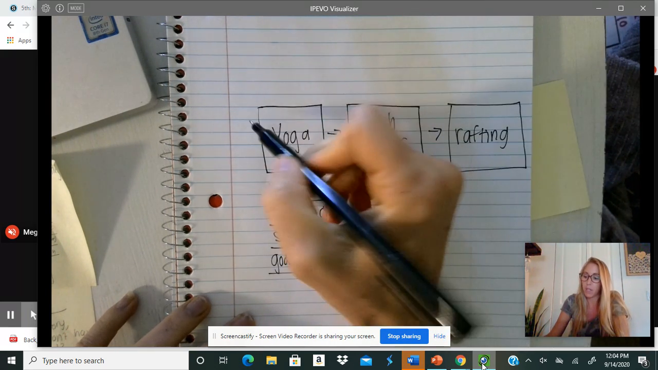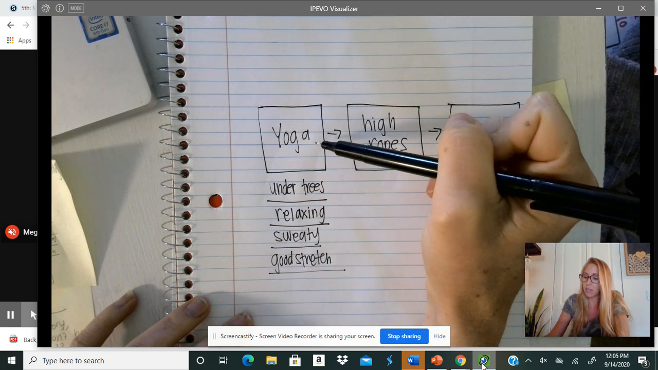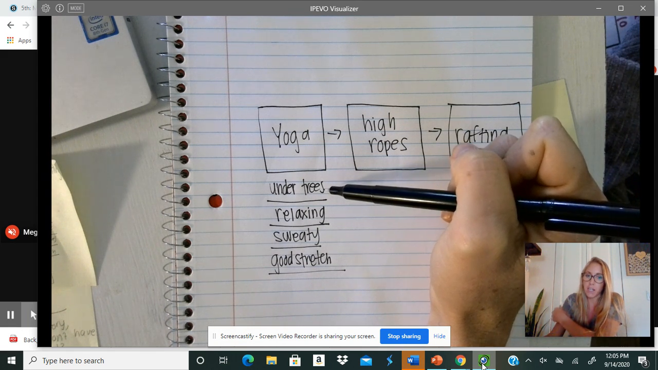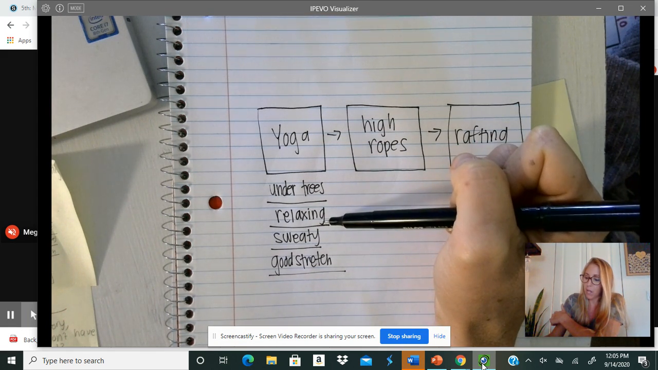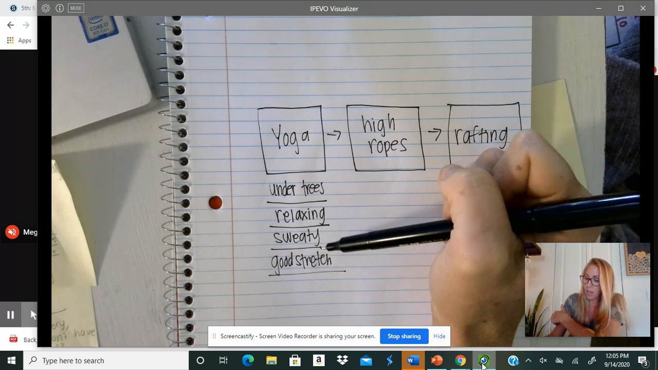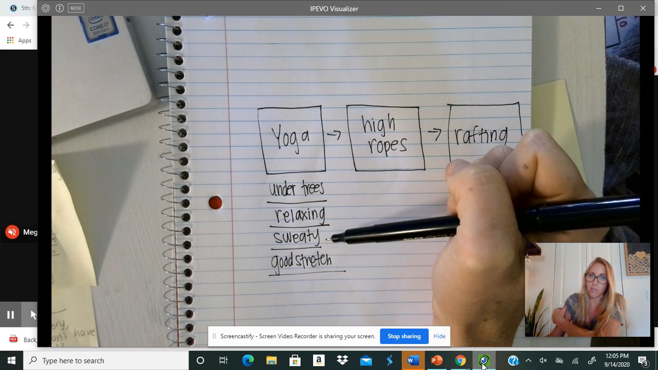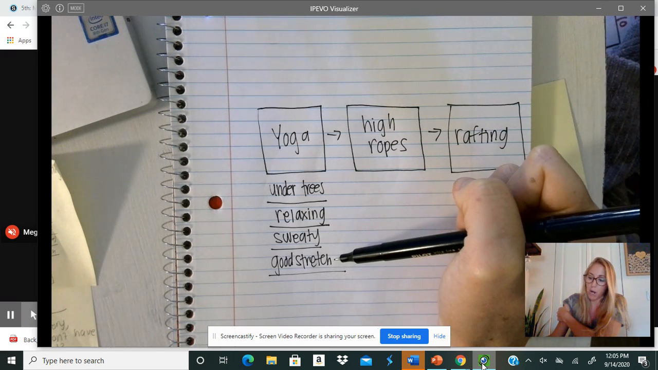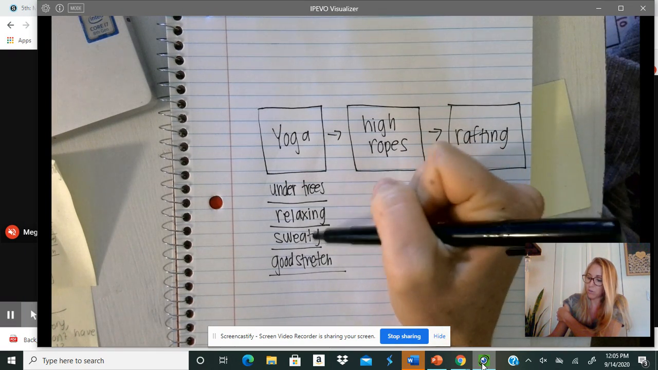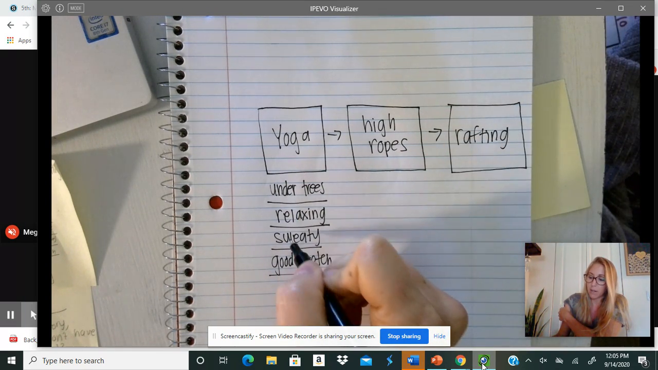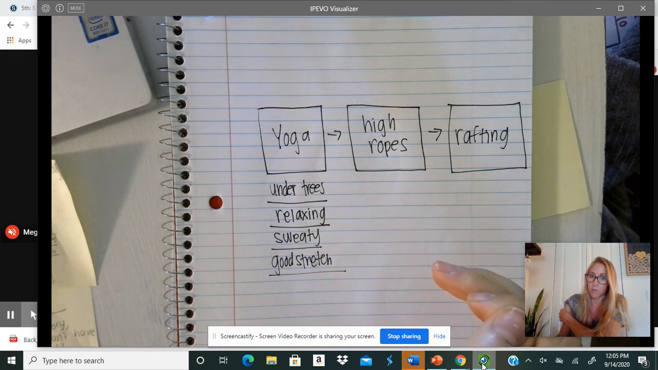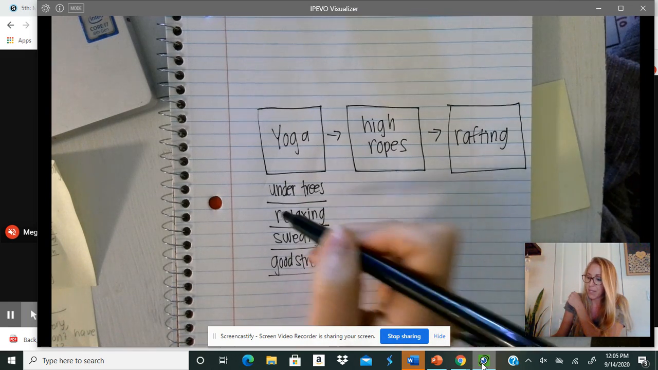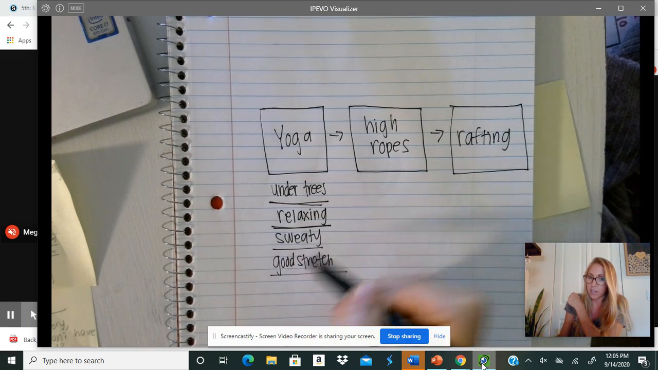So remember, my details are only 1 sentence each. So I might start with, when we first got to the adventure park, we decided to do a yoga class. The yoga class was underneath all of these giant trees. It was super relaxing being in the wilderness. I remember it was very hot that day, so we were also very sweaty. However, we got a great stretch in throughout the yoga class. So I have 1, 2, 3, 4 different sentences because each of my details are a new sentence. So remember that. I don't want to combine under trees and relaxing into 1 sentence. These are each new sentences.